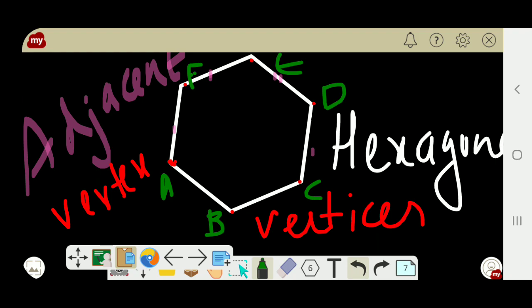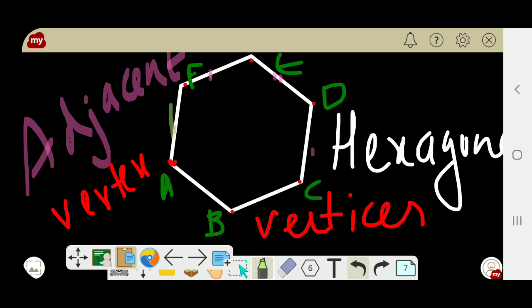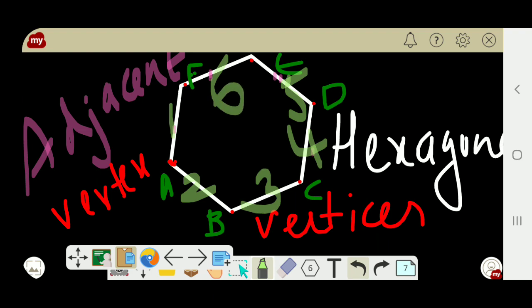Plural is vertices. So how many sides does it have? Because it has 6 sides, that is why we call it a hexagon. One side here, second side, it has 6 sides.